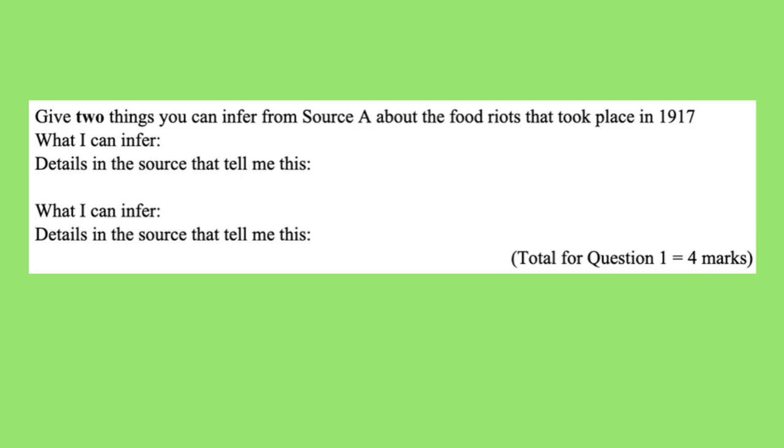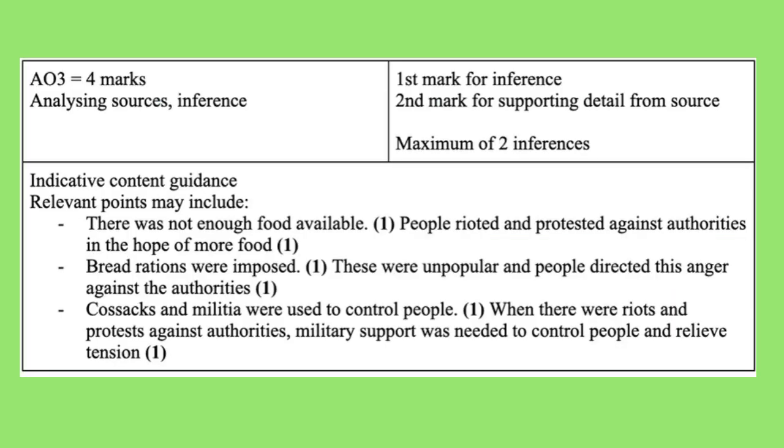Give 2 things you can infer from source A about the food riots that took place in 1917. 4 marks. Here's the mark scheme for this question, which you can find out about in more detail in the overview video. We know that 4 marks, though, are available for AO3, which depends on your analysis of the source.